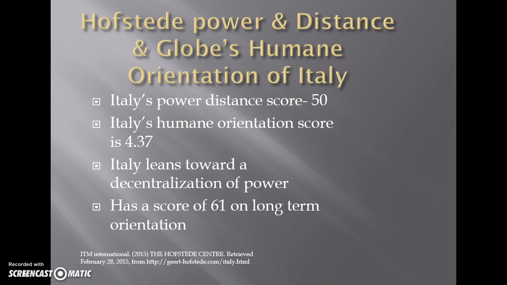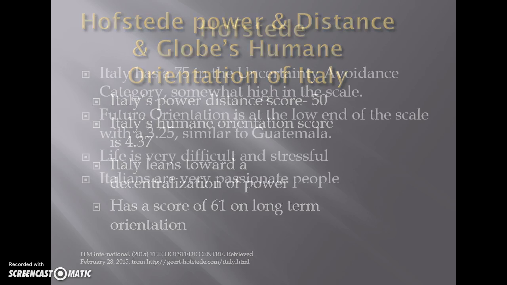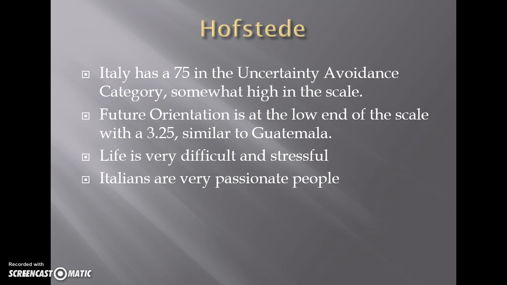Italy's power distance score is 50. They have a humane orientation scale of 4.37 and lean toward a decentralization of power. They have a 61 on long-term orientation. In the uncertainty avoidance category, they score 75, somewhat high on the scale. Future orientation is on the low end of the scale, however, with a 3.25, similar to that of Guatemala.